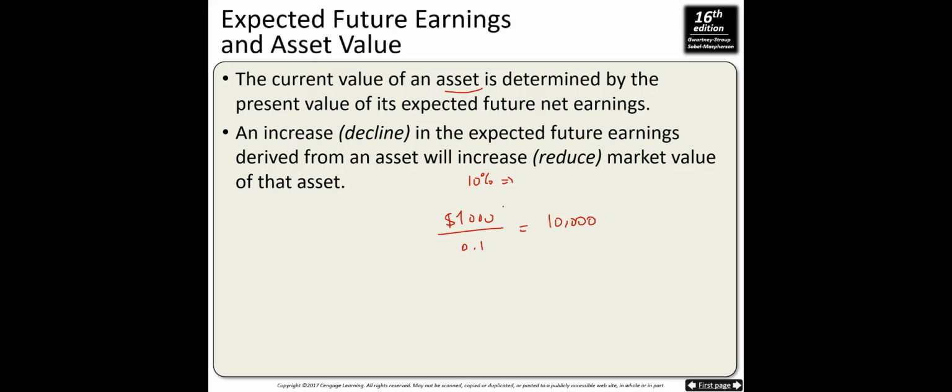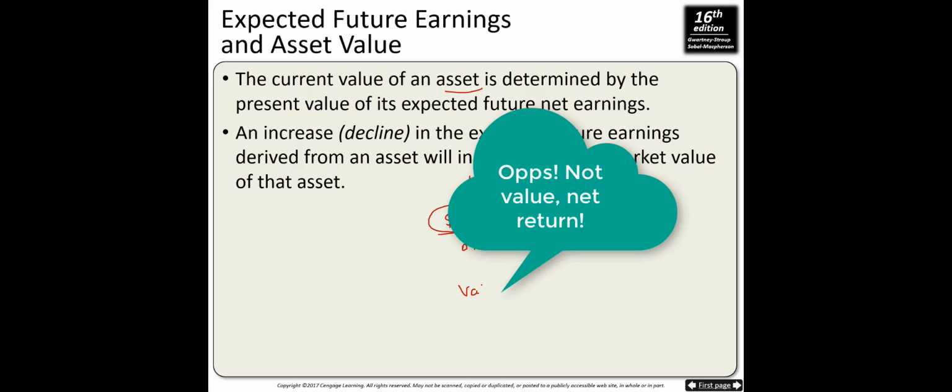And I'm repeating here again, this 1,000 is the annual net return from the project, and we assume that this annual net return is going to continue forever. So we use the perpetuity formula. The perpetuity formula is the annual return divided by the interest rate. If we assume the interest rate is 10%, the value of the project is 10,000.